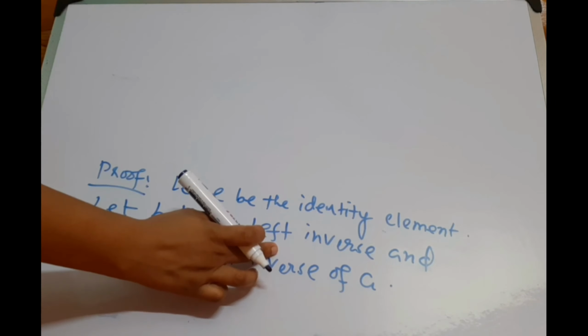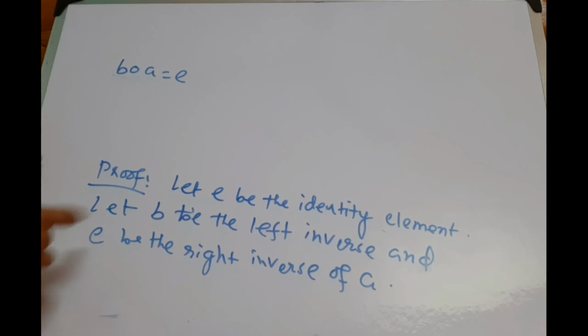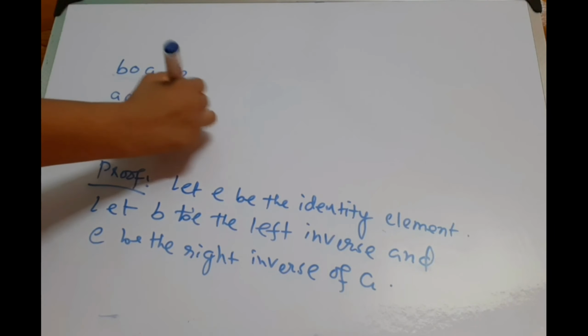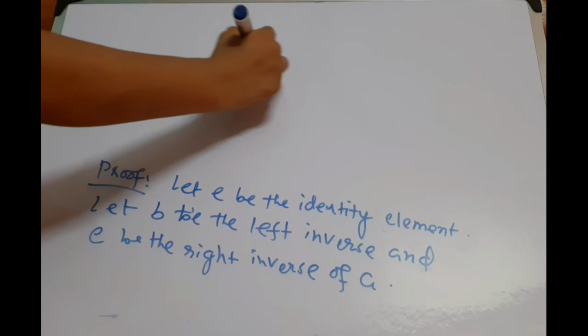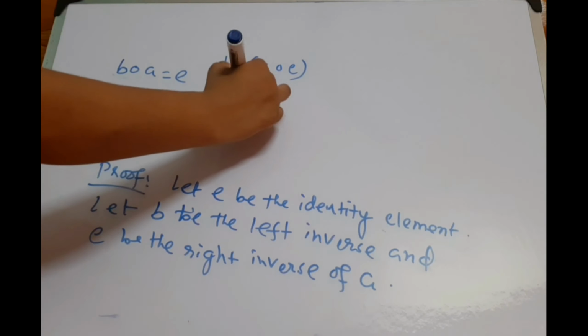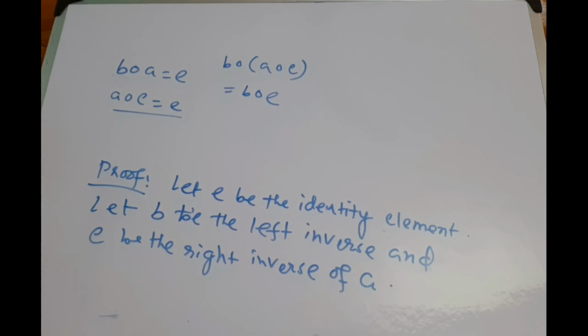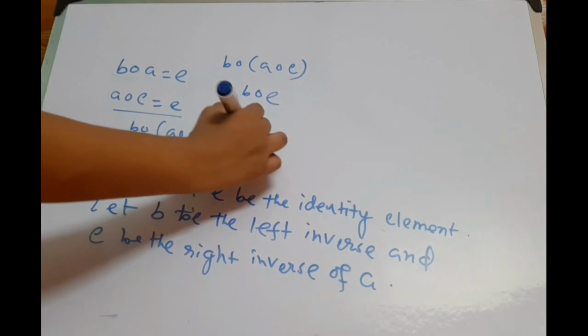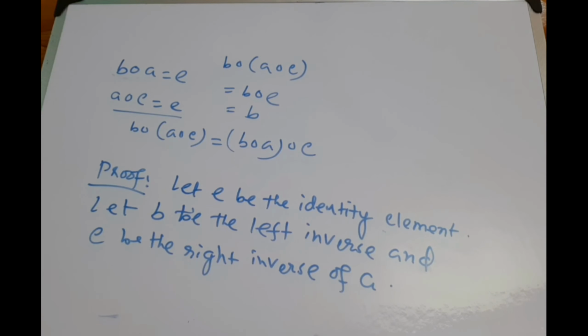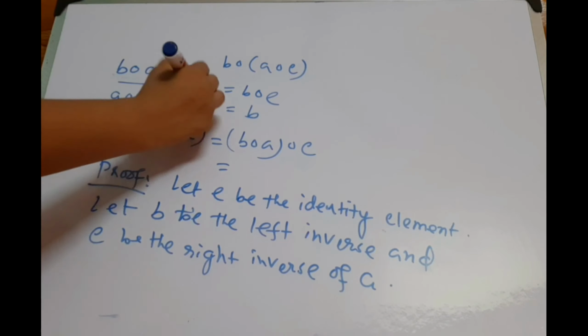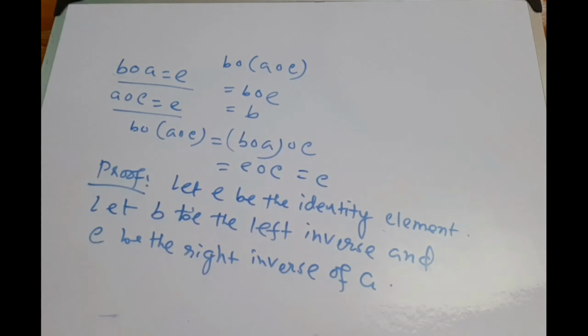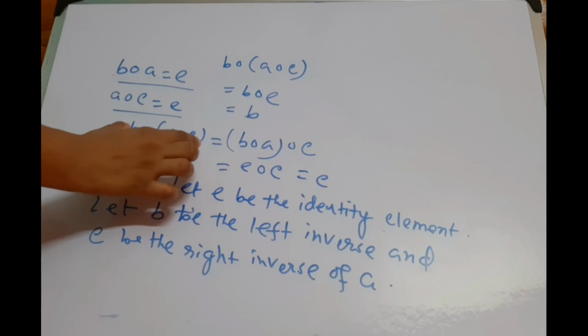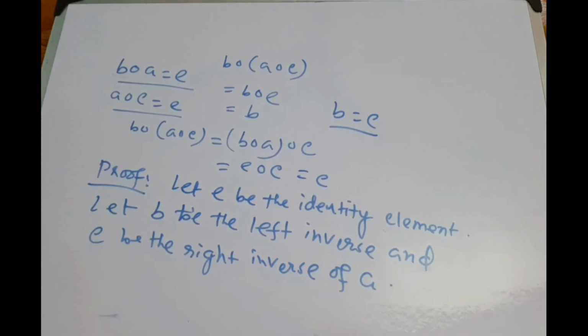Since B is the left inverse, then we write that B composed A equal to E, and since C is the right inverse, then A composed C equal to E. Now we have B composed A composed C. Since composition is associative, we can write B composed A composed C. Now B composed A equal to E, so E composed C, that equal to C. So we have this equal to B and here this equal to C, so we can write B equal to C. So when A is left invertible as well as right invertible, then obviously A is invertible.